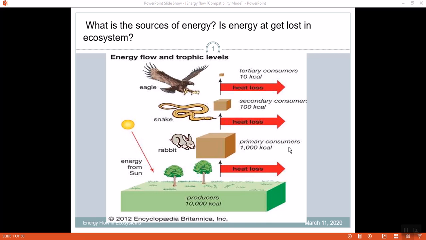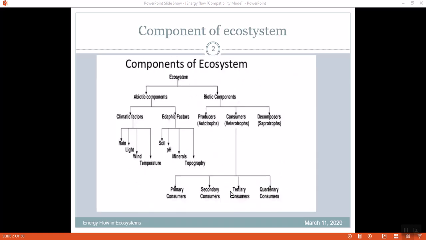Now if you look at the question in these pictures, the energy at the base, the primary producers, just the producers, gain energy from the sun and produce around 10,000 kilocalories. As it moves over the different trophic levels, like primary, secondary and tertiary consumers, you're going to see that energy is being lost. The ultimate consumers receive just a very small amount of energy. Therefore the food chains and food webs are very short.